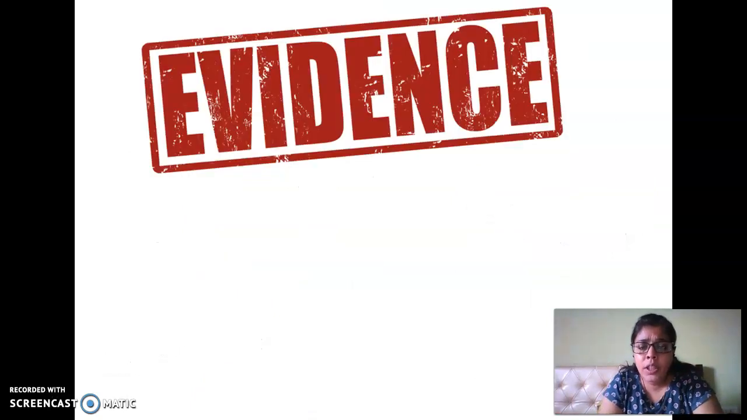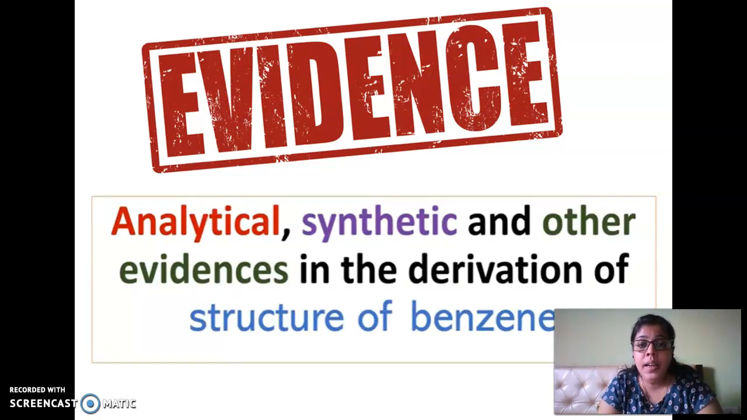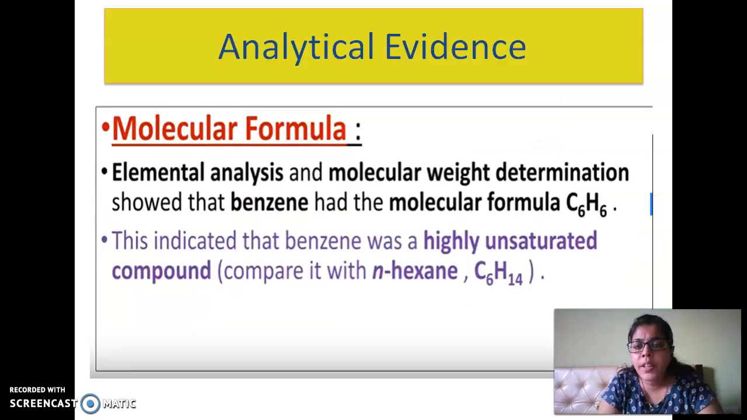Next, and the important part of this session is evidence, that is analytical, synthetic and other evidence in derivation of the structure of benzene. So what is this evidence? It is how exactly Auguste Kekule proposed the structure, and why do we think that this structure is correct one? And there are a few things which say that yes, the structure proposed by Auguste Kekule is correct.